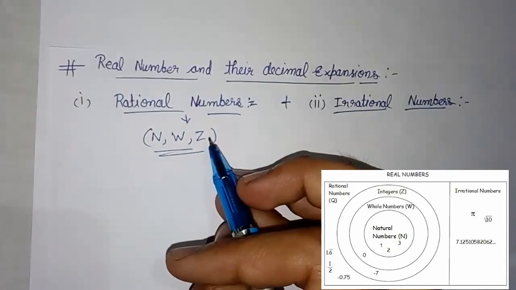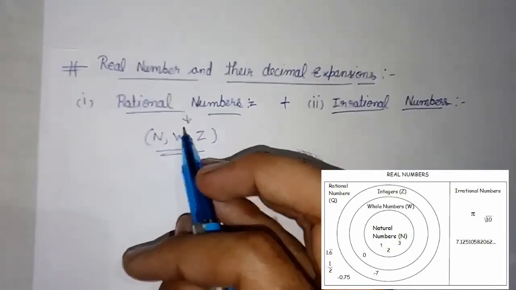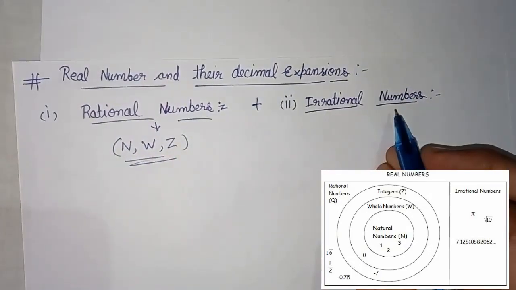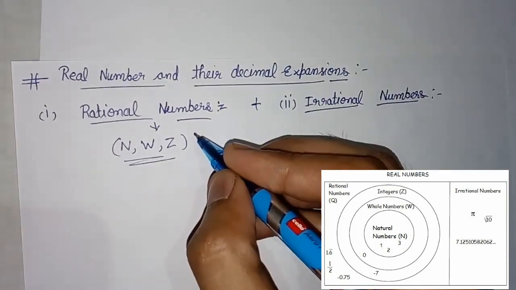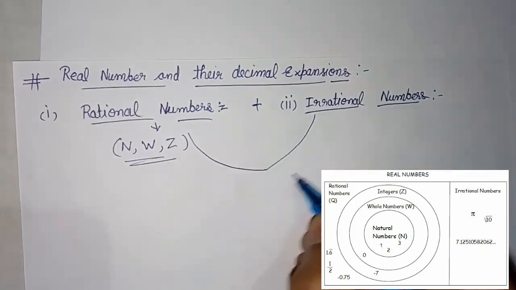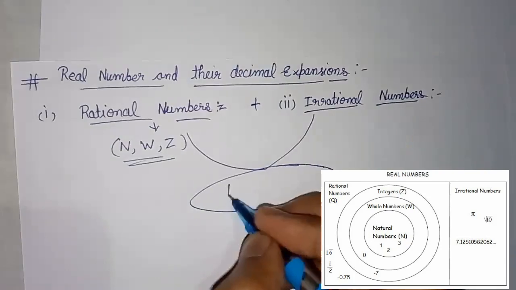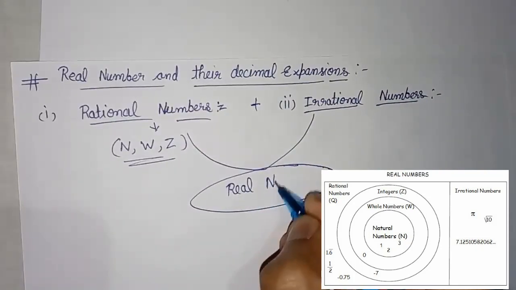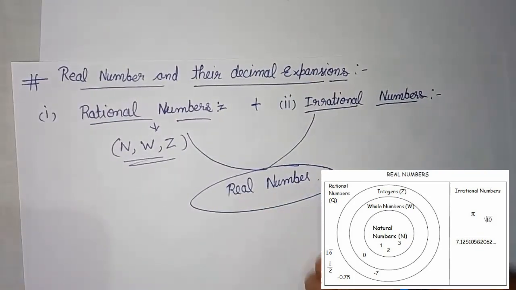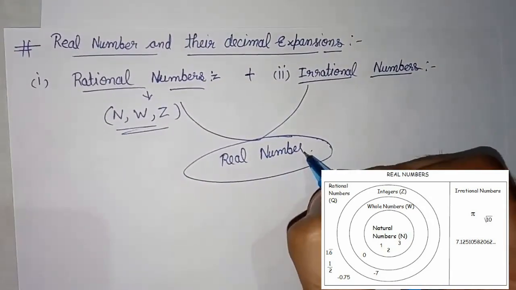This collection represents rational numbers. After that, the numbers left behind are the irrational numbers. The collection of all of these is known as real numbers.